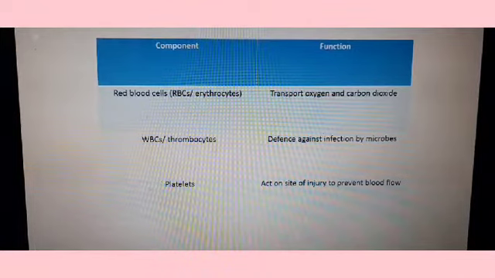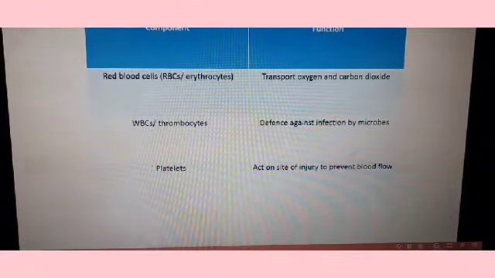The blood cells include the RBC or erythrocytes. Erythros means red. So the red blood cells transport oxygen and carbon dioxide throughout the body. Then comes the thrombocytes or WBC, which have a defense mechanism against infection by microbes or pathogens. Then come the platelets. The platelets act on injury to prevent blood flow. That is, they are coagulant in nature. They help in blood coagulation.